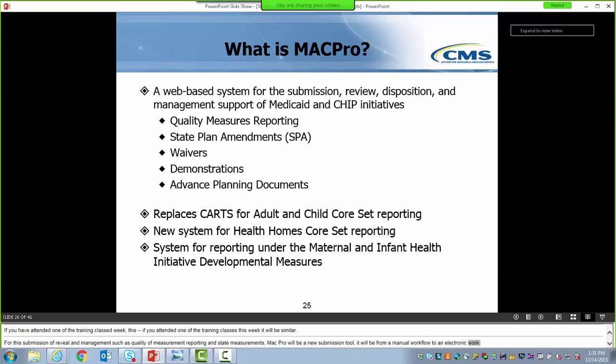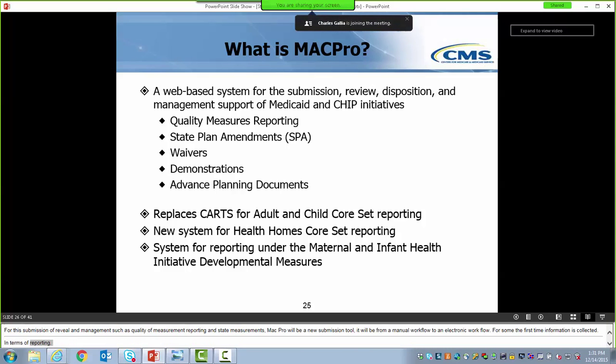In terms of quality measurement reporting, MACPRO replaces the CARTS reporting for adult core set reporting and Section 2A of the Child CARTS report. Additionally, Health Home's core set reporting will be reported for the first time using MACPRO. MACPRO is also the system for reporting under the Maternal and Infant Health Initiative developmental measures.